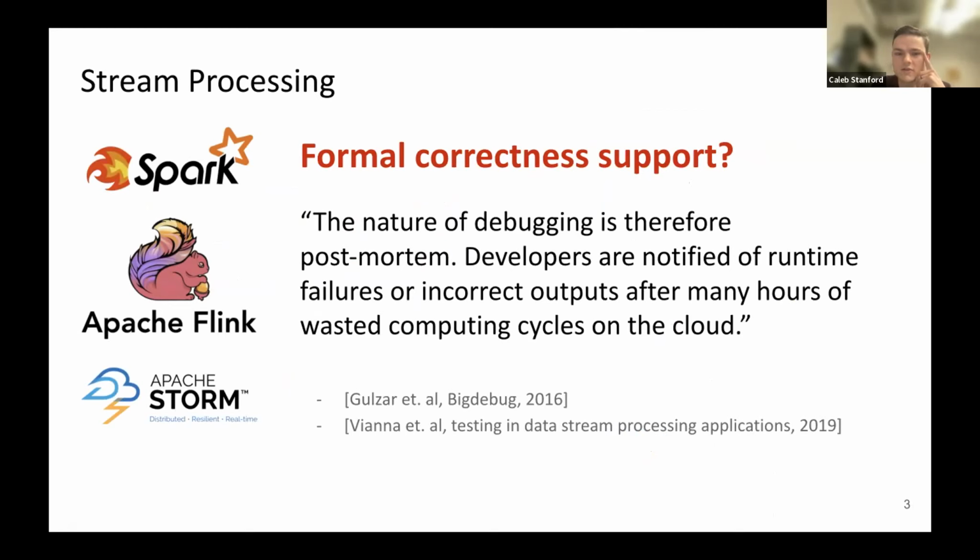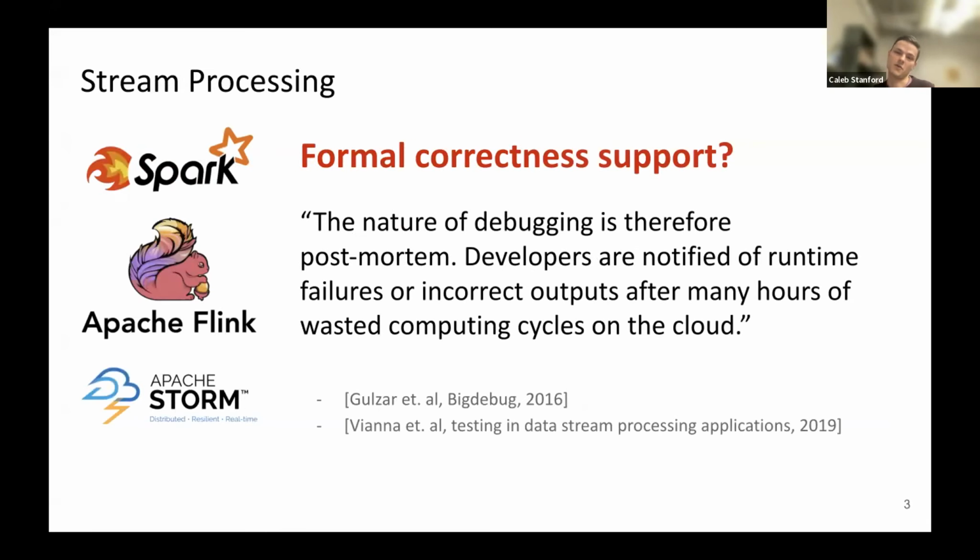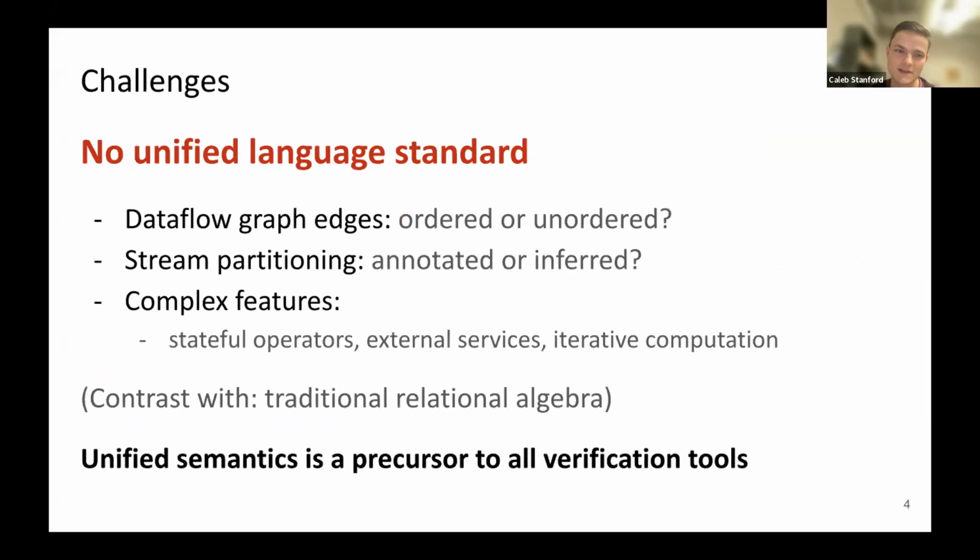And there's not a lot of work looking at formal correctness or correctness tool support for these systems. So for example, in this work, BigDebug, they comment as follows: the nature of debugging is post-mortem. Developers are notified of runtime failures or incorrect outputs after many hours of wasted computing cycles on the cloud. So users are really struggling with how to ensure that their applications are correct. And typically they can only find the complex bugs after they've already deployed some application over a ton of data, and it's a real pain to figure out exactly what went wrong.